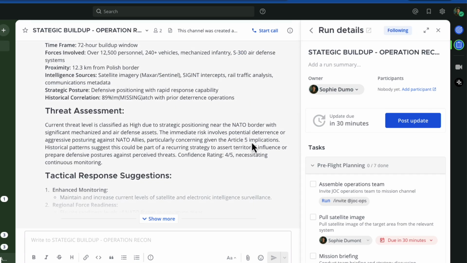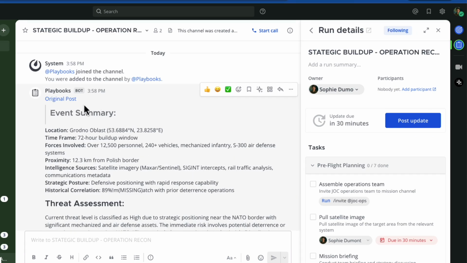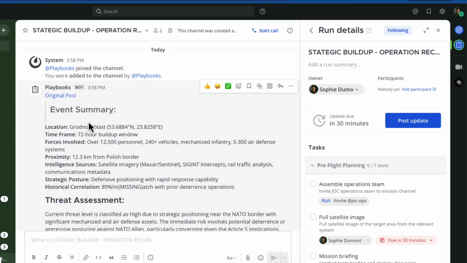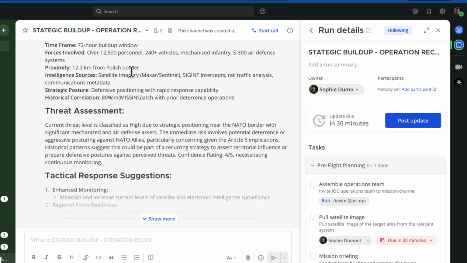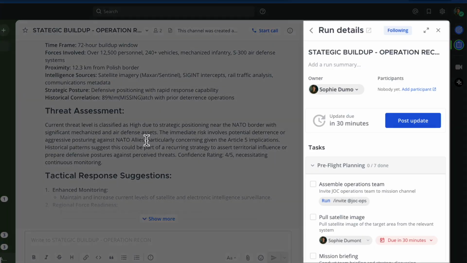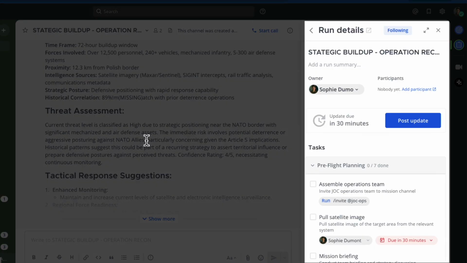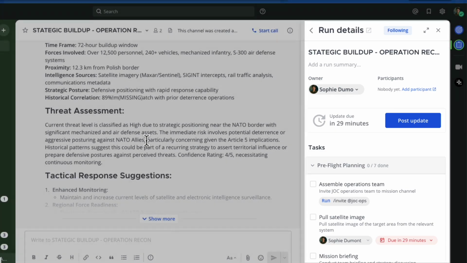What it does when it starts the run is it brings me into here, gives me a link to my original post, and because I started the run from that message, it gives me all of the context in here. As well as this, down the right-hand side of my screen, I actually have the playbook. Now, a playbook, you can think of it as like a to-do list, but it's a very focused to-do list, very strategic around the specific playbook that we're working on, which is tasking a UAV.